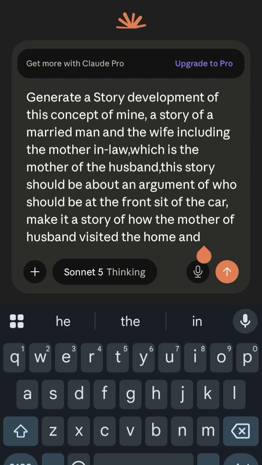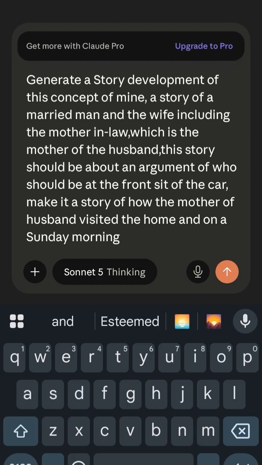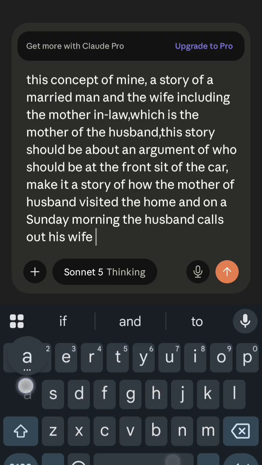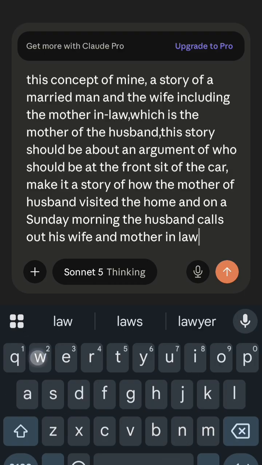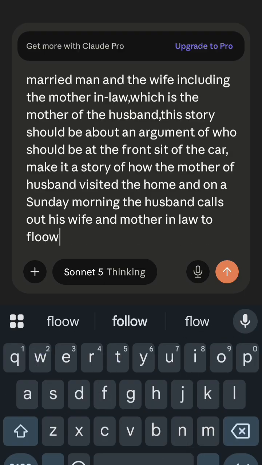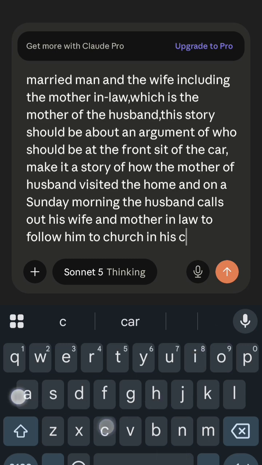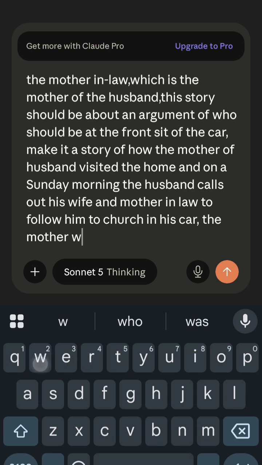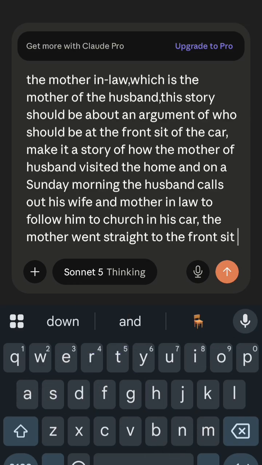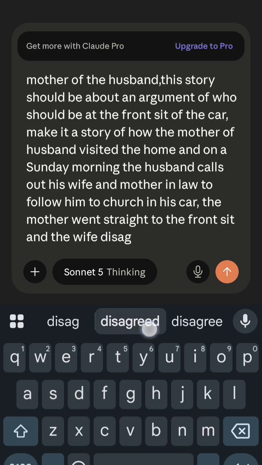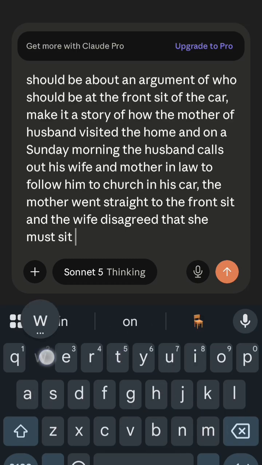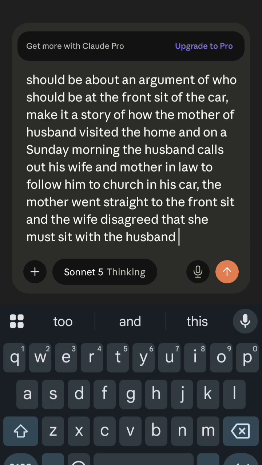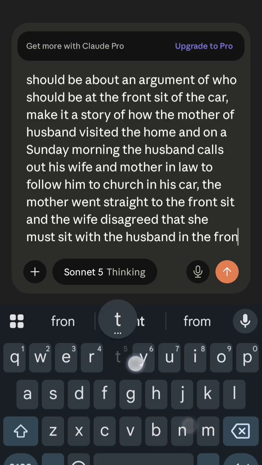So let's continue. The mother visited the home, and on a Sunday morning, the husband calls out his wife and mother-in-law to follow him to church in his car. The mother went straight to the front seat, and the wife disagreed, insisting that she must sit with the husband in the front car seat.